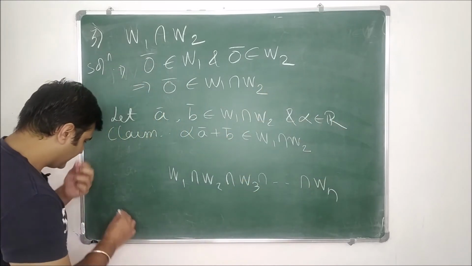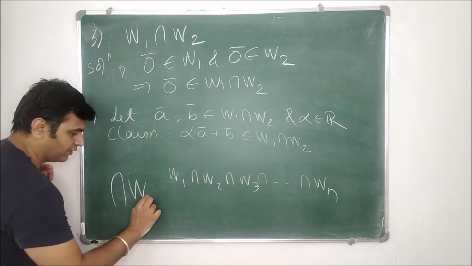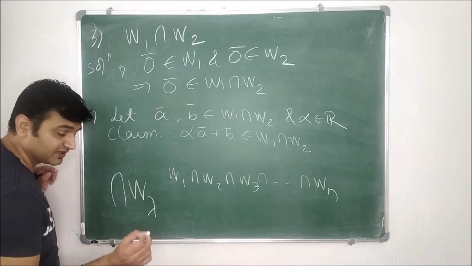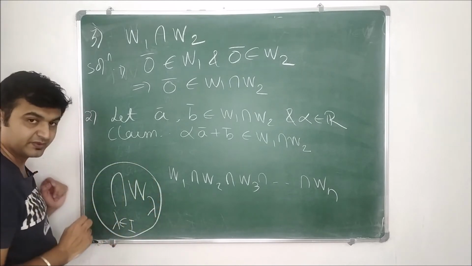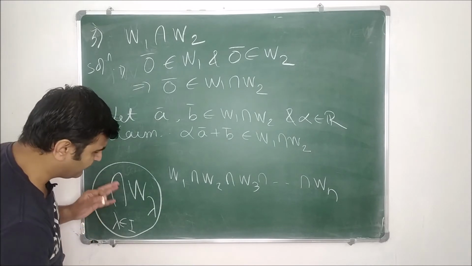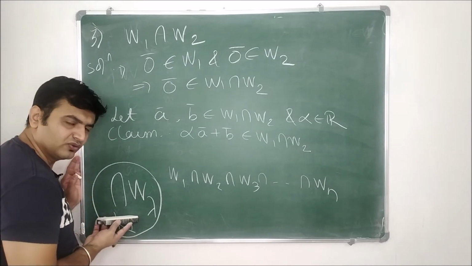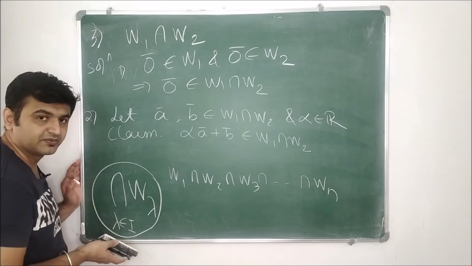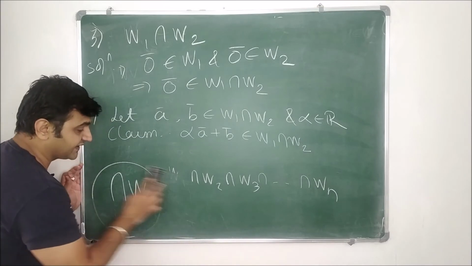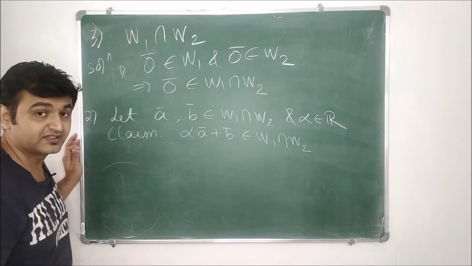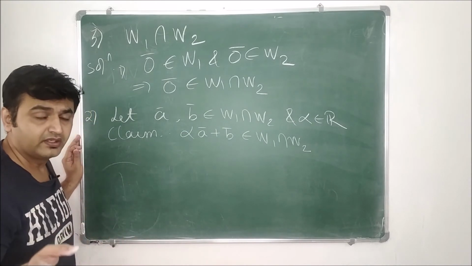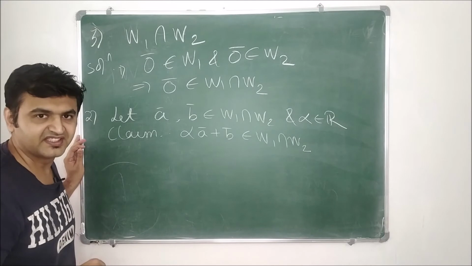Or in short, if you know this indexing set, where lambda is in any indexing set, then this also forms a subspace. But it's okay if you don't know this. If you know this fact, then this also forms a subspace. That means an arbitrary intersection of subspaces is again a subspace. So the same proof works. You try to prove it. If you get stuck, you can ask me in the comment section.